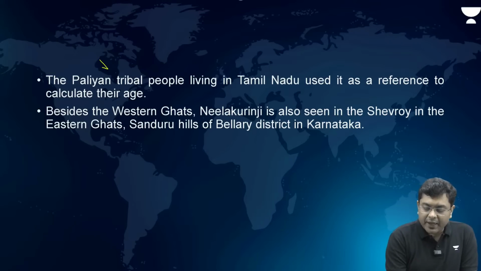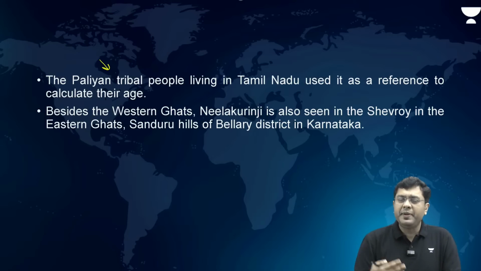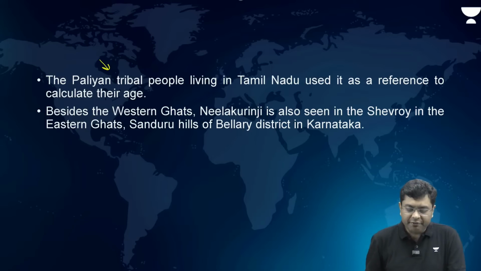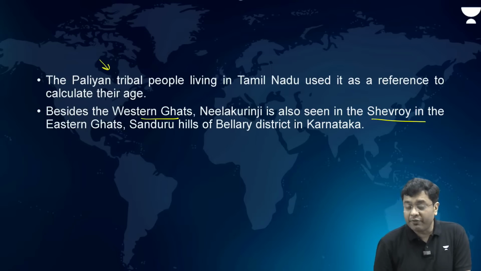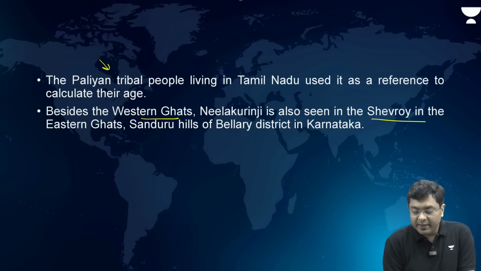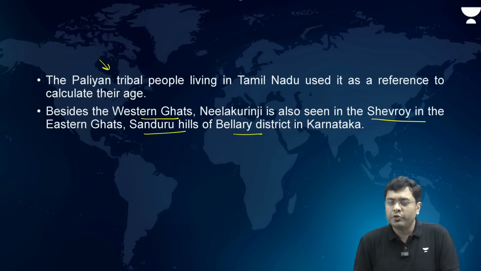The Palyan tribal people living in Tamil Nadu use the Neelakurinji blossoming cycle to calculate their rough age. Besides the Western Ghats, it is also seen in Chevroi in the Eastern Ghats, then Sandur Hills of the Bellary district of Karnataka. There also you find Neelakurinji. That becomes vital for your prelims exam.